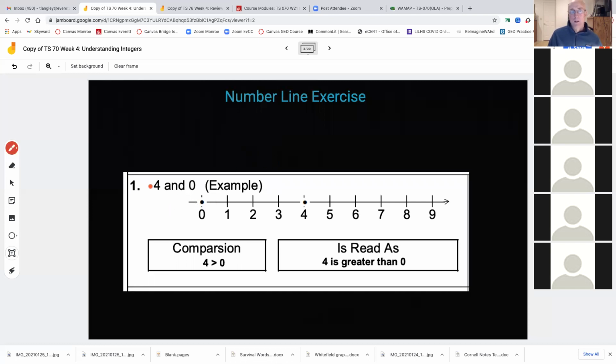If we take the numbers 4 and 0 in my example, 4 is here on the number line, and 0 is here. So if we were to write the comparison using these symbols, greater than, less than, or unequal to, we would write 4 is greater than 0, just like it's down here at the bottom left corner. It's read out loud, spoken as 4 is greater than 0.